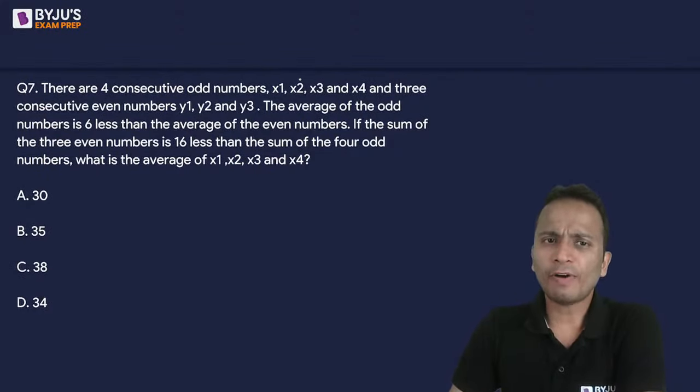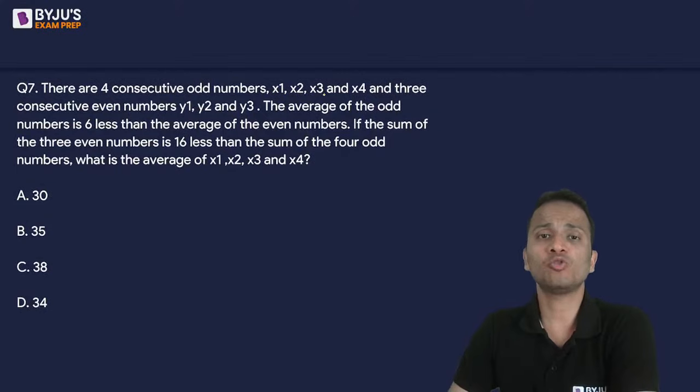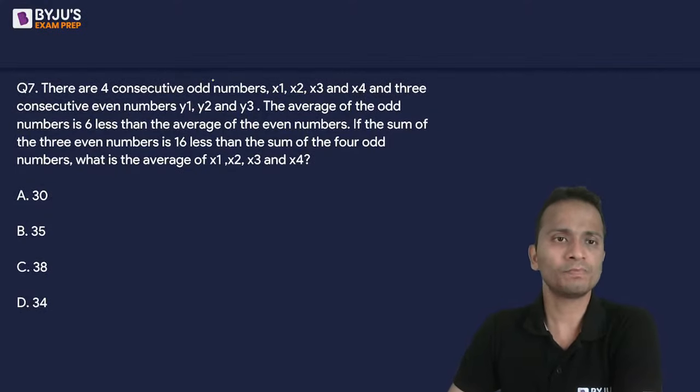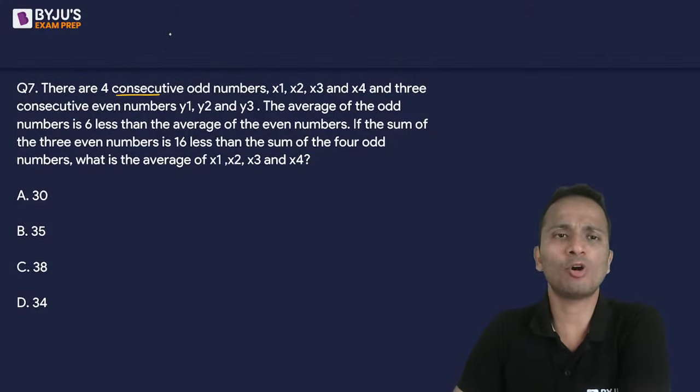Now there is no need to find out the average of these numbers. Okay, no need to write x1, x2, x1 plus x2 plus x3 plus x4 divided by 4. So let us understand these numbers. Now I have four consecutive odd numbers. So randomly, if I write any four consecutive odd numbers, let's say 19, 21, 23, 25. Okay.